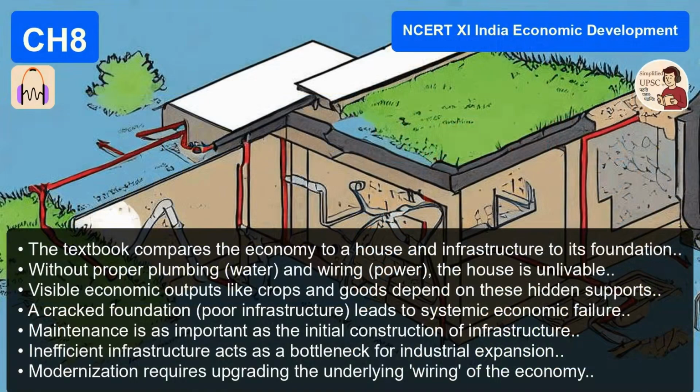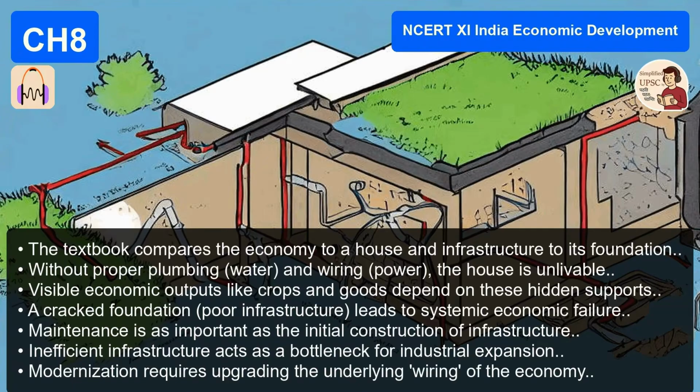The text uses a really interesting analogy to kick things off. It says if the economy is a house, infrastructure is the foundation. Right. It's the foundation, the plumbing, the wiring. You walk into a beautiful house, you see the paint and the furniture. That's the agricultural output, the industrial goods, the things we consume. The visible stuff. But if the plumbing is broken, if the foundation is cracked, the house is unlivable. Infrastructure is the support system for all industrial and agricultural production. You don't always see it working, but you definitely notice when it breaks.